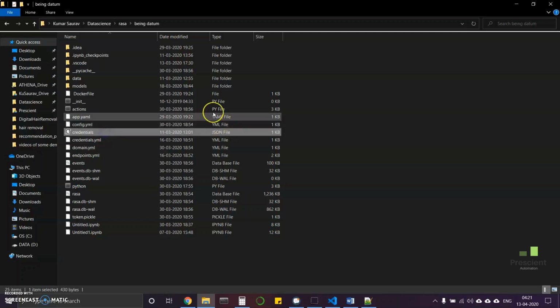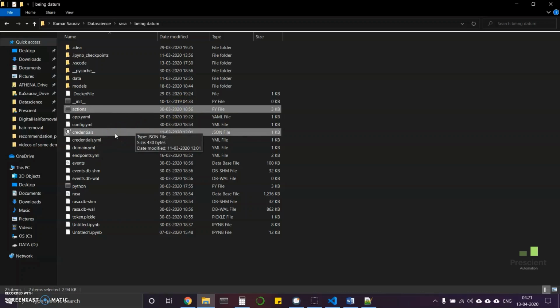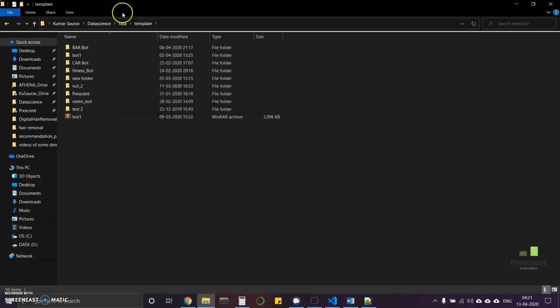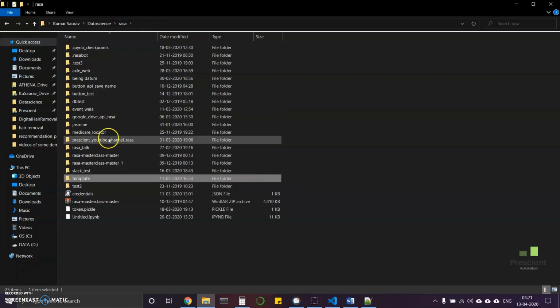I will not be showing the credentials.json file, because these are my secret files and obviously you guys don't need that to be there. You will have your credentials.json file in the fourth video itself, so bear with me. Currently I am using this particular folder.